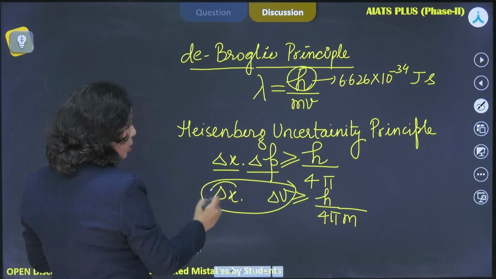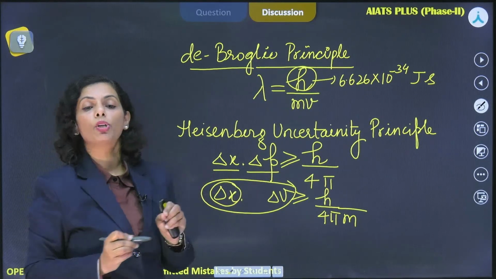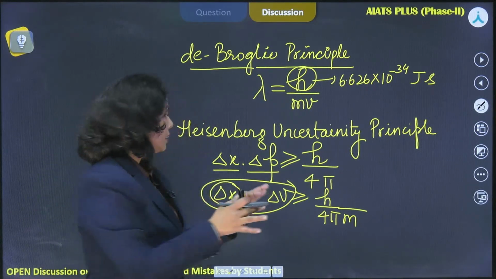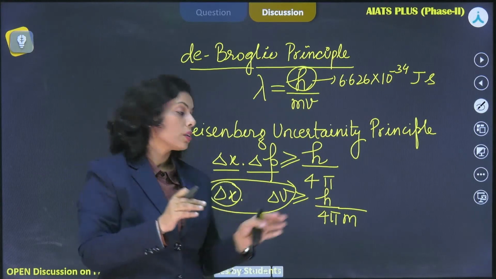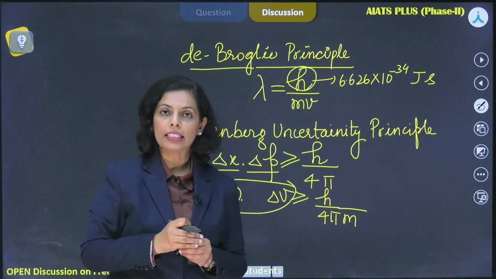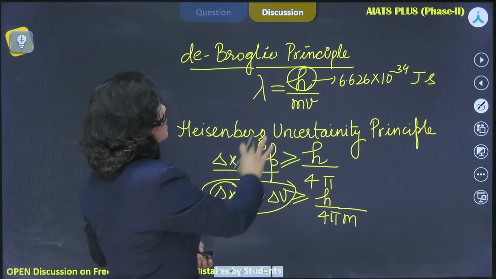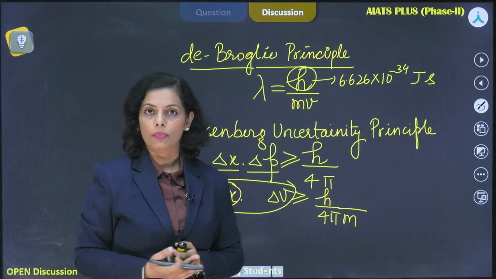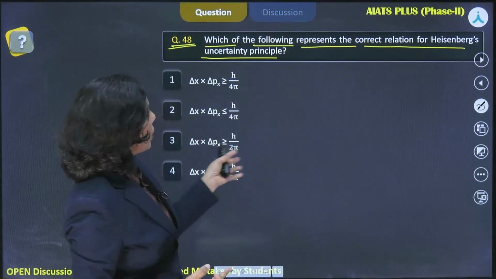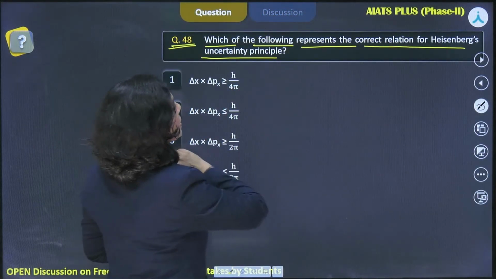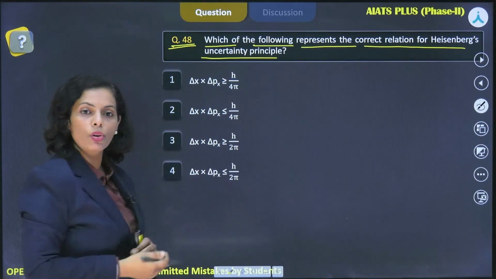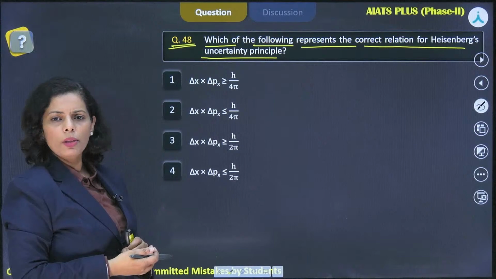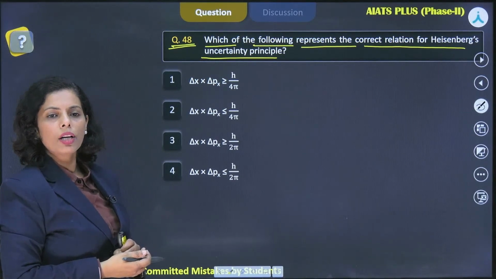So if you know the position of the subatomic particle with certainty, then there would be a large uncertainty in the determination of its velocity, right? So this is the uncertainty principle provided by Heisenberg, and when I'm looking at the question given here, which of the following represents a correct relation for the Heisenberg uncertainty principle, just have a look.